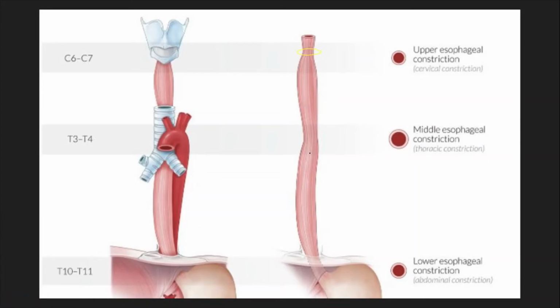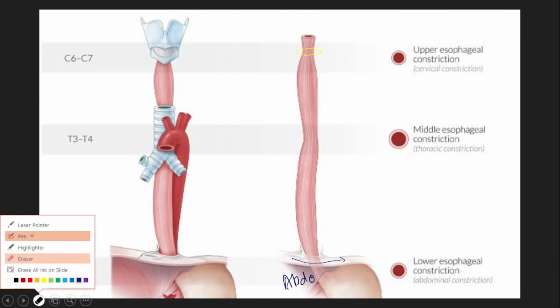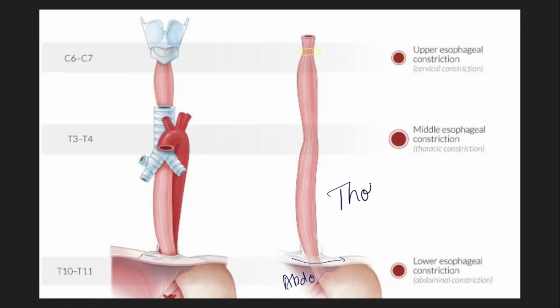Then you have the middle esophageal constriction, all made up of smooth muscles, and then the lower esophageal constriction. Just look at this. This is the diaphragm, the transparent one. Anything below the diaphragm is the abdomen. This part is the thorax. You can barely see that hardly 1 to 1.5 centimeters is part of the abdomen.